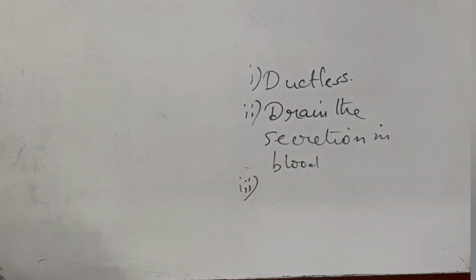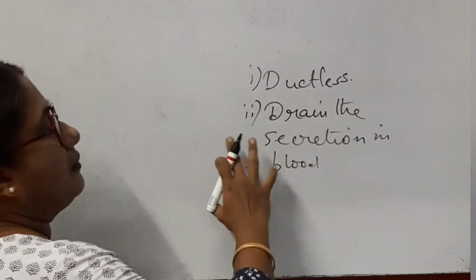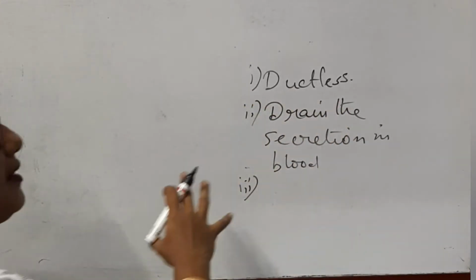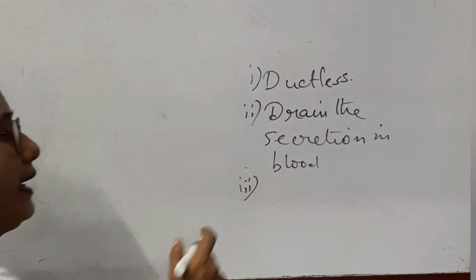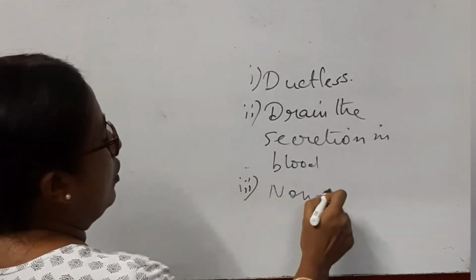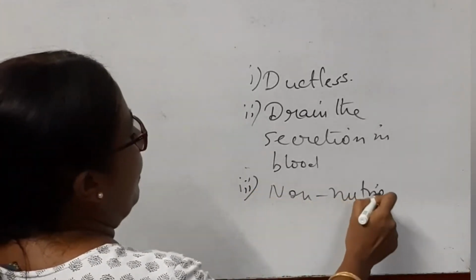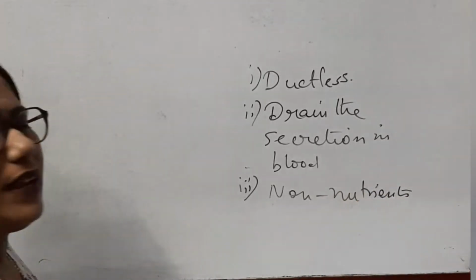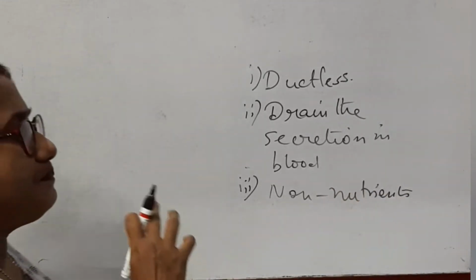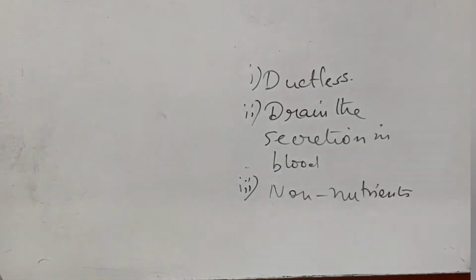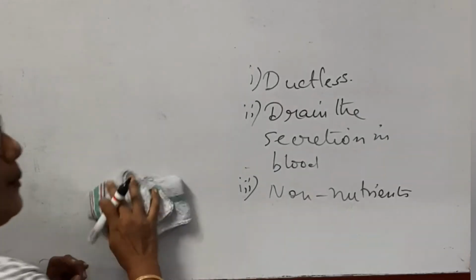Okay, now these ductless glands do not possess any duct, they drain the secretion in the blood and they are non-nutrients. So, hormones are non-nutrient chemical messengers. Why are they called chemical messengers? Because they coordinate the body functions chemically by the role of chemicals.